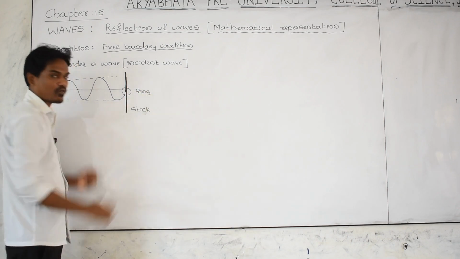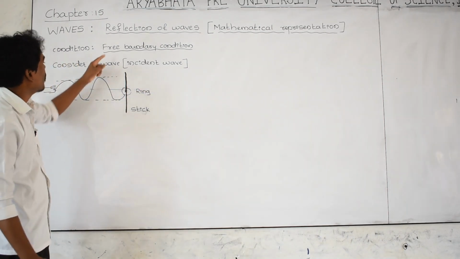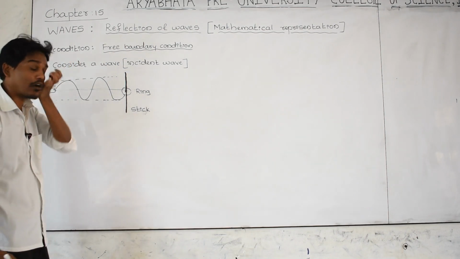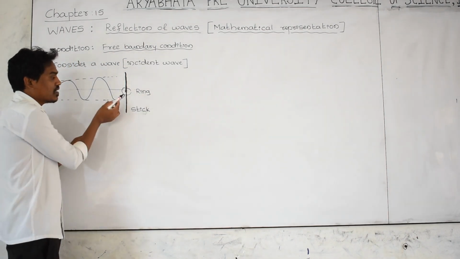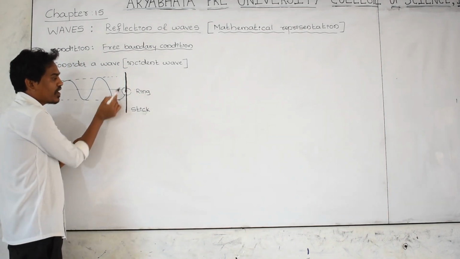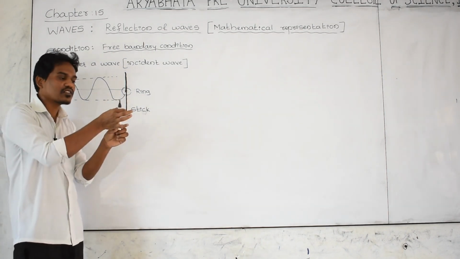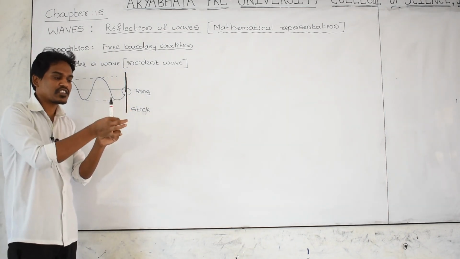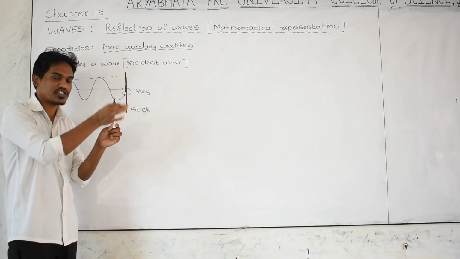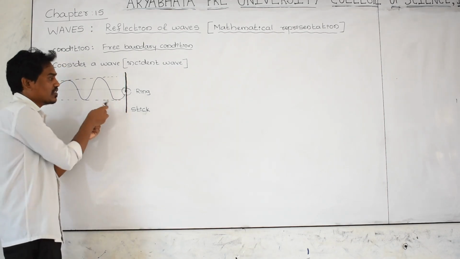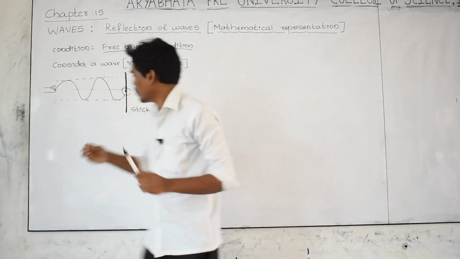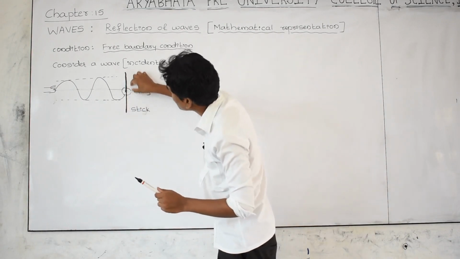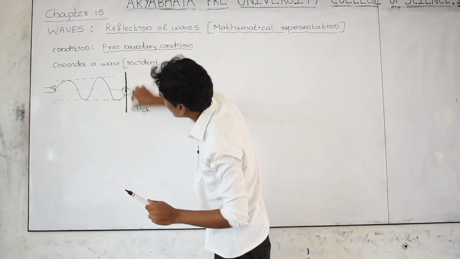This condition we are going to call the free boundary condition. How come it is a free boundary? This rope is attached to the ring. The ring is passing through the stick. This ring is able to move freely along the length of the rod.